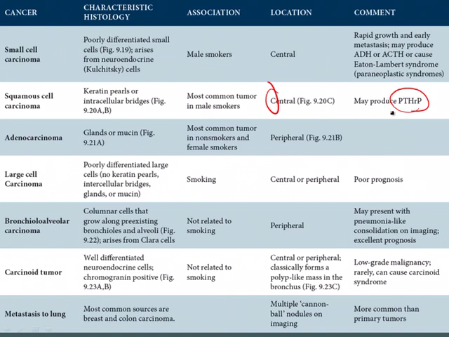Now, this is really only seen in a small subset of patients with squamous cell carcinoma, but it's very classically seen in patients, especially on board exams. So you do need to be aware of the fact that squamous cell carcinoma can produce parathyroid hormone-related peptide.